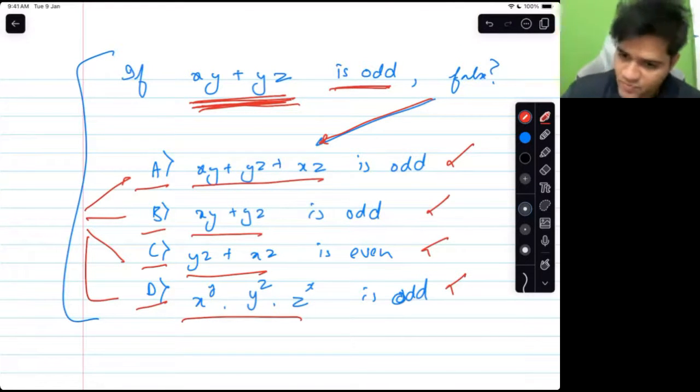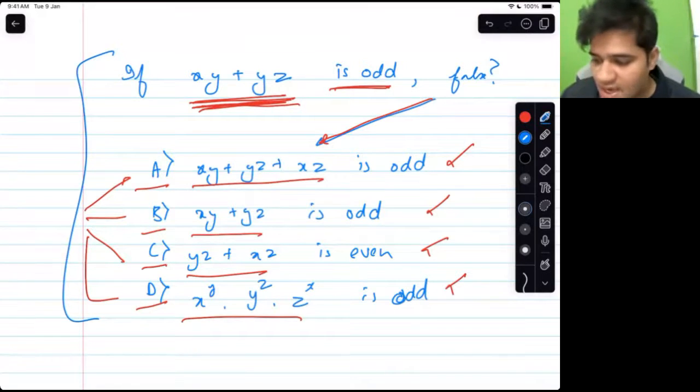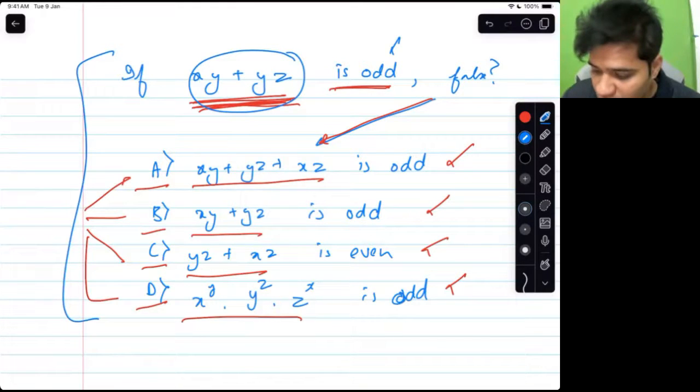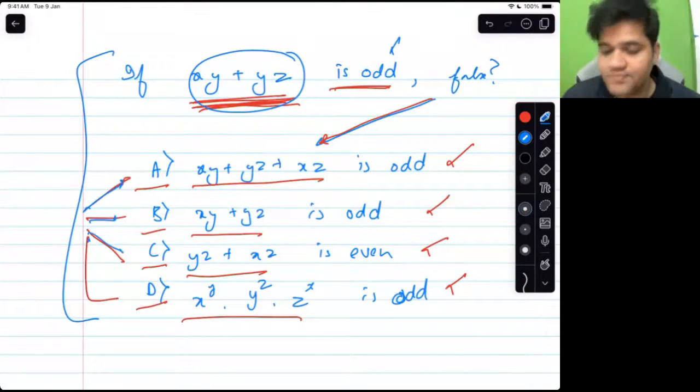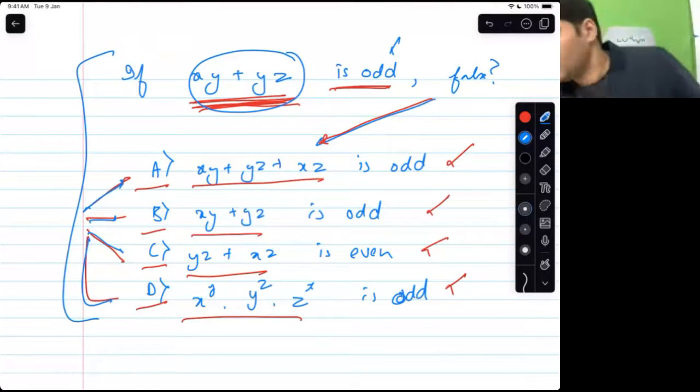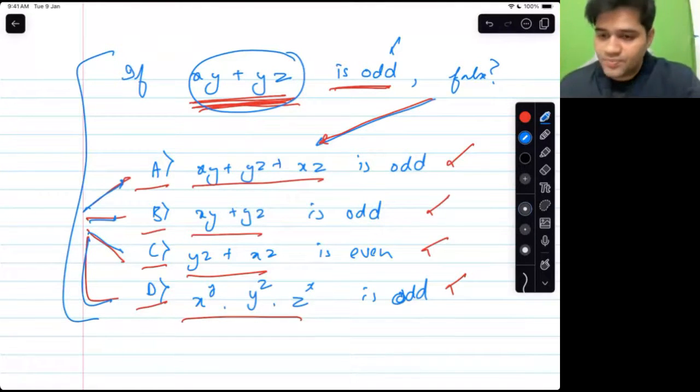No problem, Sakshi. So this is what the question is. If xy plus yz is odd, I have to tell which one of these statements is false. X, y, and z are natural numbers. The answer is D. Let us see why. Okay, so I'll be solving now.